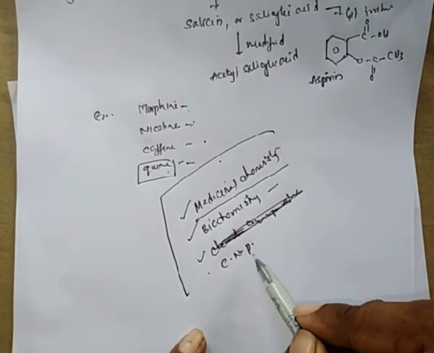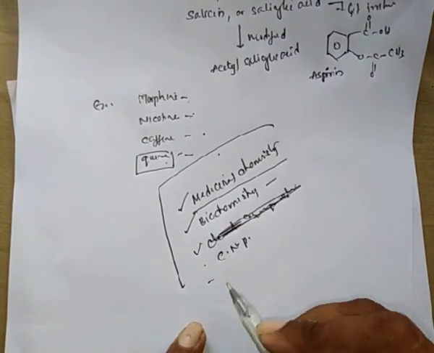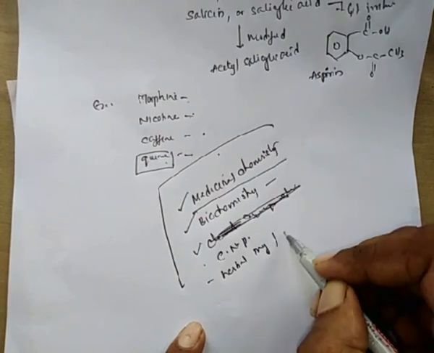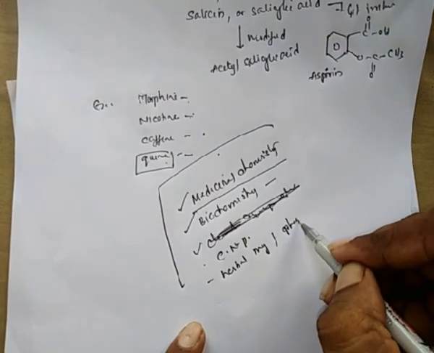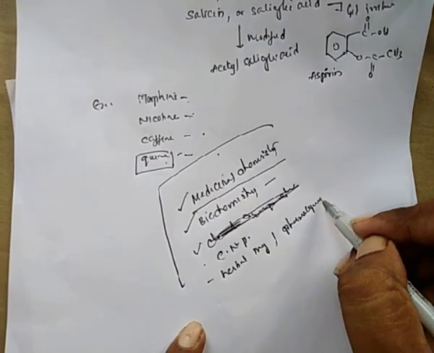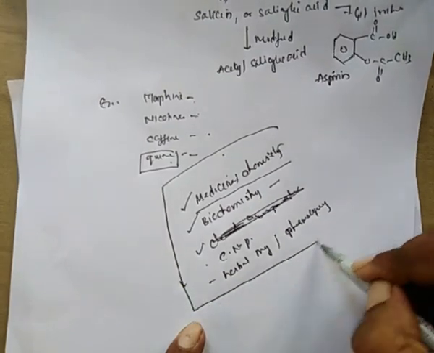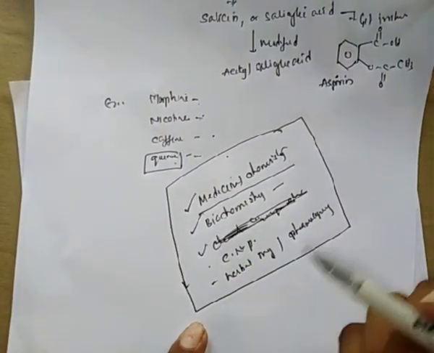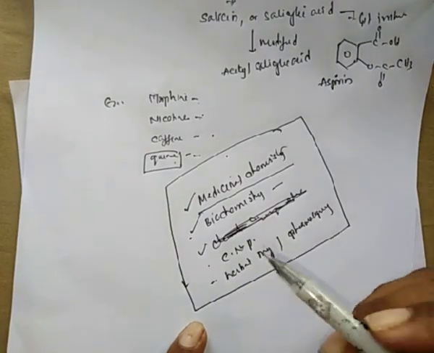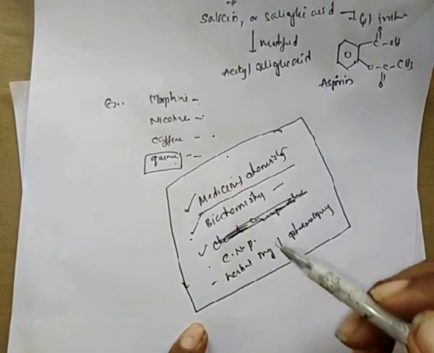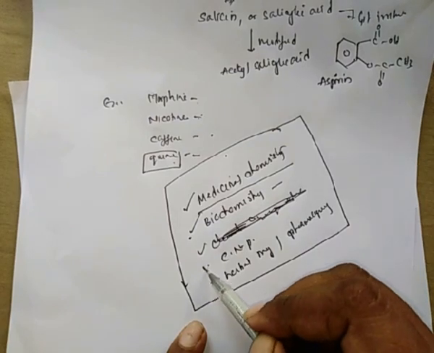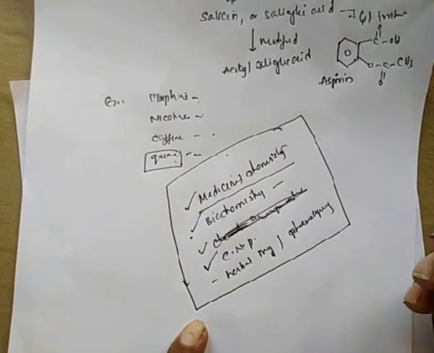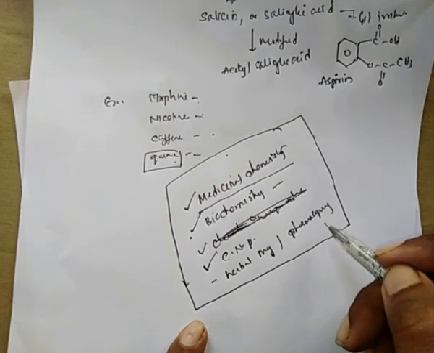It is the study of naturally occurring products as well as herbal drugs, otherwise called pharmacognosy. So medicinal chemistry is the chemistry of drugs, biochemistry is the chemistry of biomolecules, and chemistry of natural products and herbal drug technology, or pharmacognosy, is the study of plant molecules.